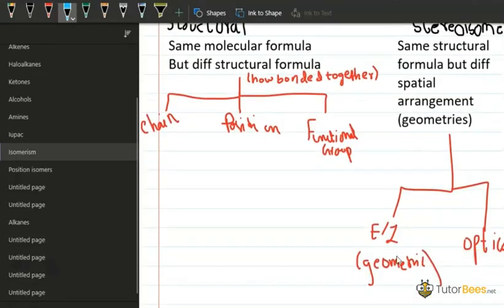Now we have two types of stereoisomers. One is known as EZ or geometric isomers and the other is known as optical isomers. We will only be dealing with EZ geometric isomers, and we will not be studying optical because you will be studying this in year 2.